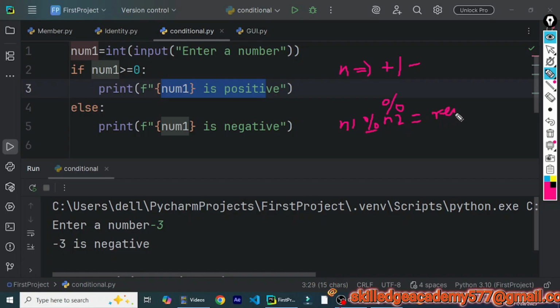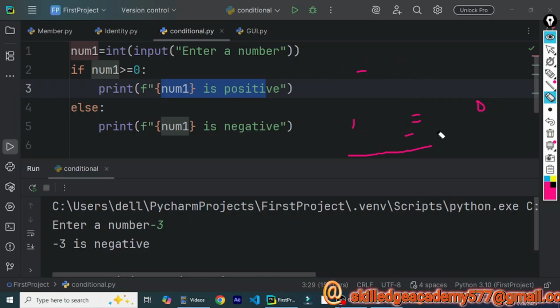And if the remainder of a division is 0, that means a number is exactly or completely divisible. So to check whether a number is an even number, we will divide it by 2, and if we find that the remainder is 0, we can declare that the given number is an even number, and if it is not so, it will be declared as an odd number.